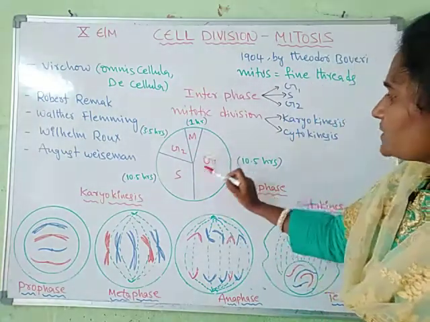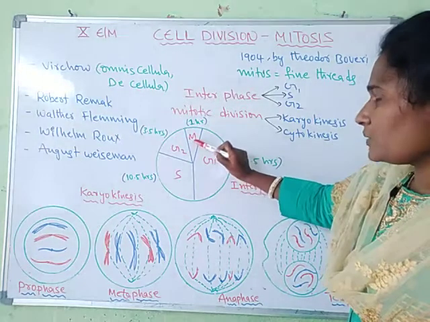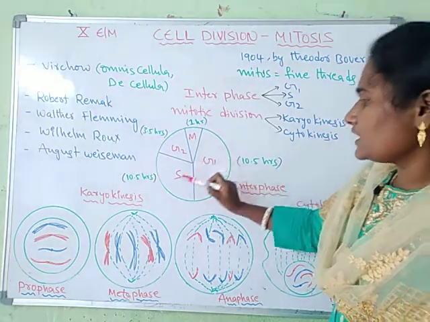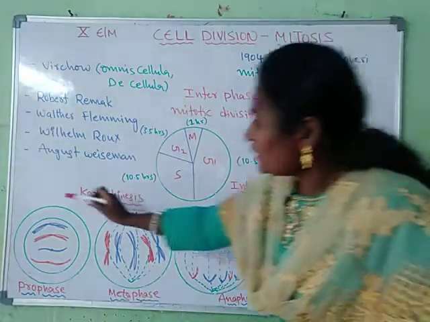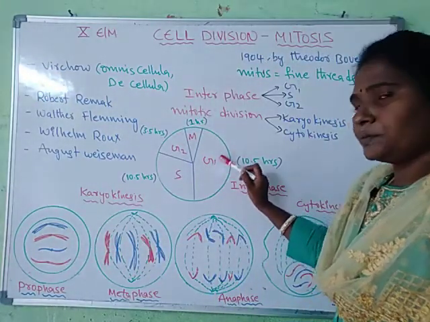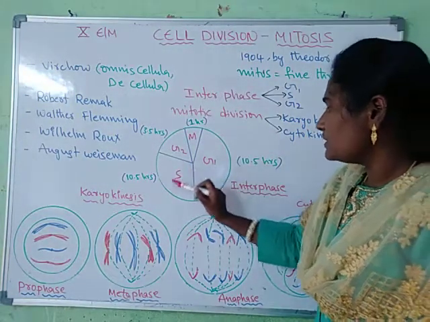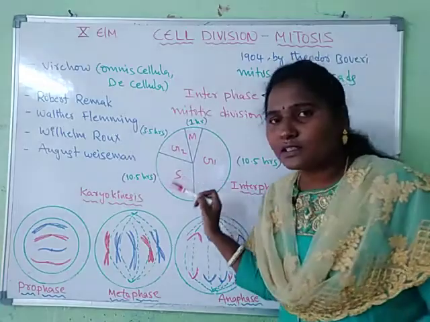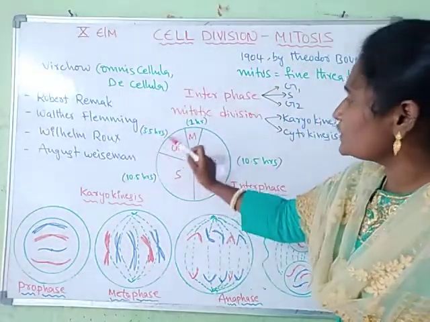The G1 phase is a linking period between the completion of the mitotic division and the DNA replication. In the G1 phase, the cell increases in size. The second phase of the interphase is S phase. This is a phase of DNA synthesis or DNA replication, and the third phase is G2 phase.